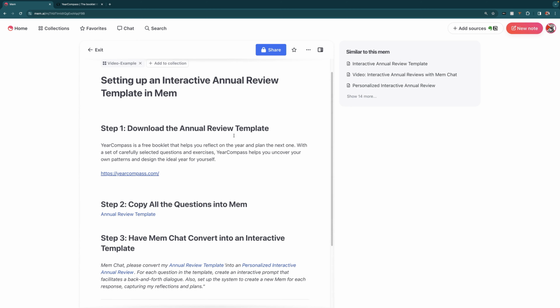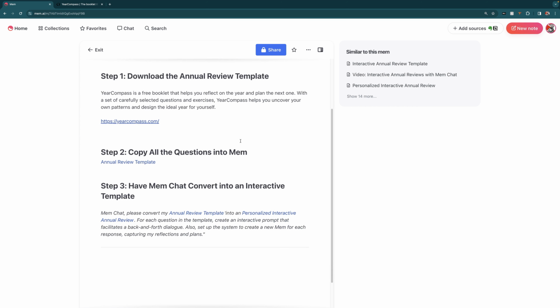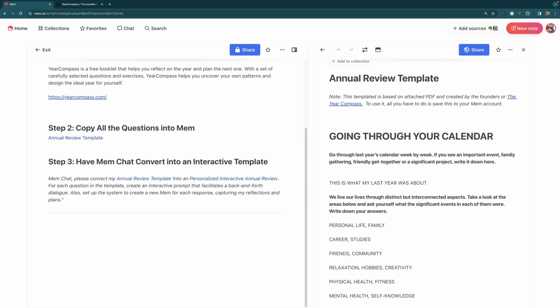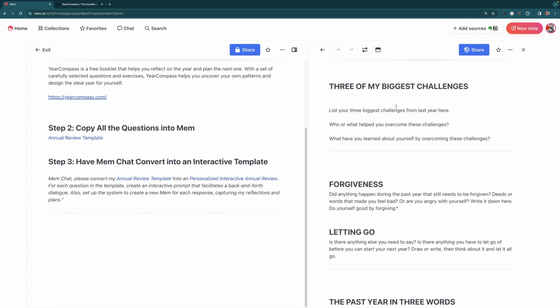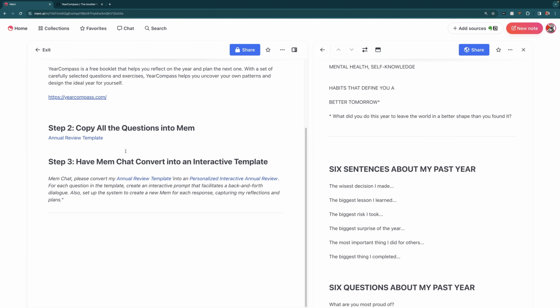But just to recap the steps, the first thing you're going to do is go to yearcompass.com and download this annual review template. The second thing is to copy all of the questions from the annual review template into Mem and make this a Mem titled annual review template. Then you'll type in the prompt, please convert my annual review template into a personalized interactive annual review. And then memchat will guide you through this process.